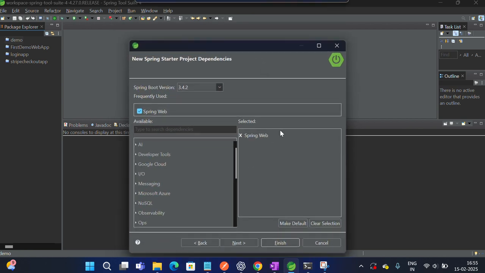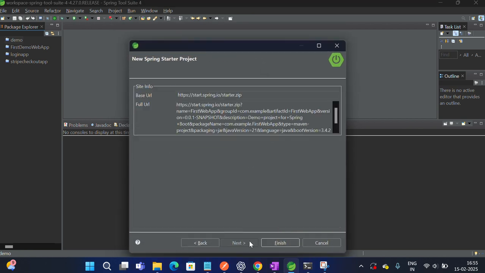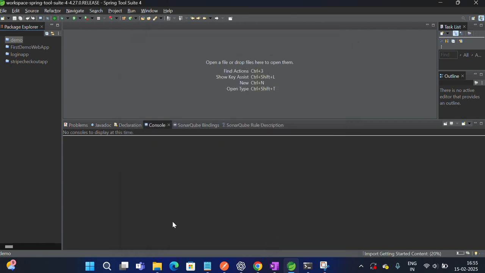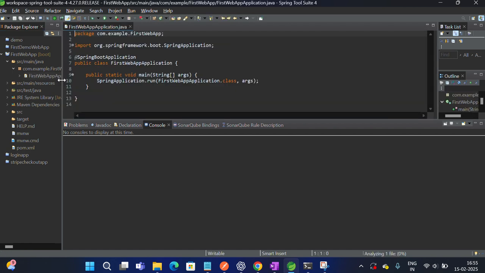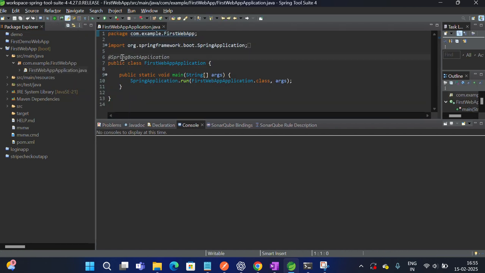You need to click here, click next and finish. So our new application will be imported now. See, first web app boot. By default it will give us one class file called the main application. You see this annotation.